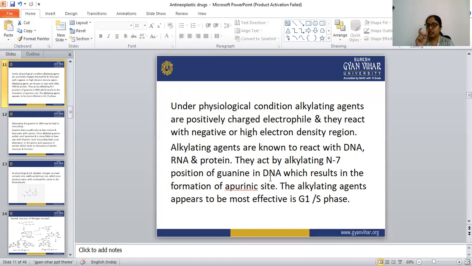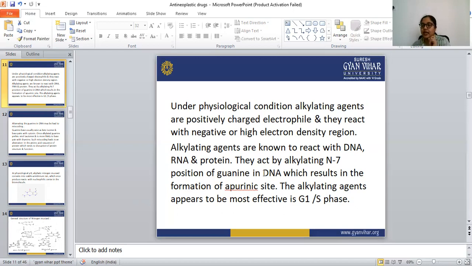The guanine is present in the DNA, and the alkylating group transfers to the N7 position, meaning the alkyl group attaches to the N7 position of the guanine. I will show the structure of this guanine and how these alkylating agents react with that N7 position of the guanine.